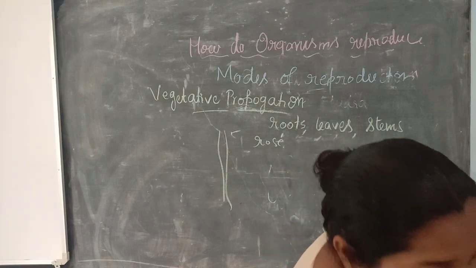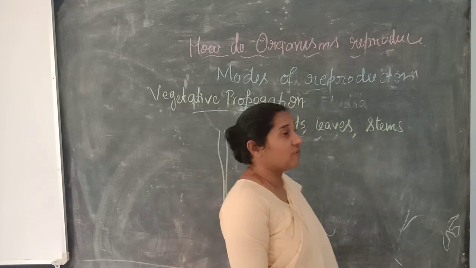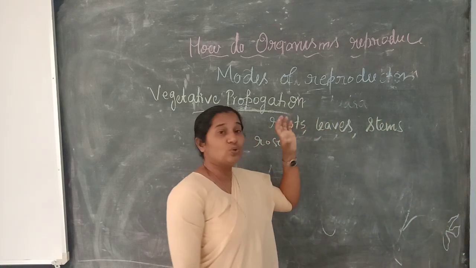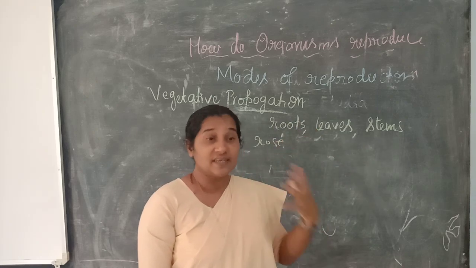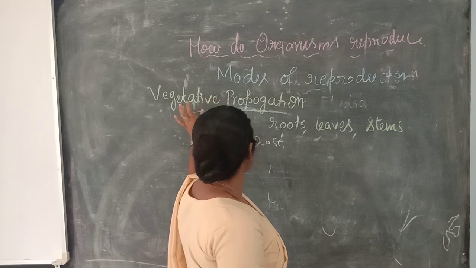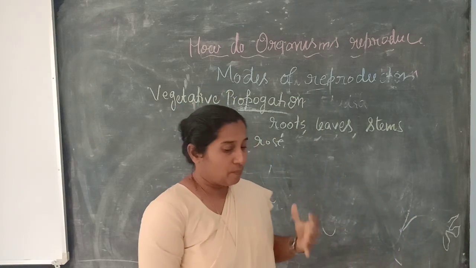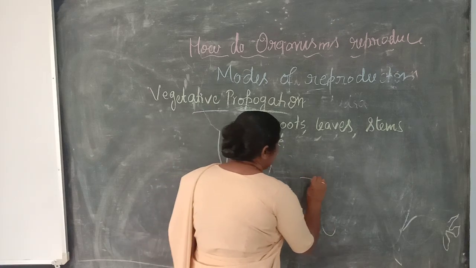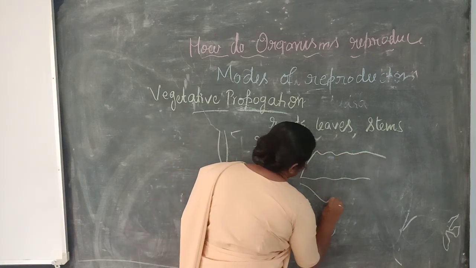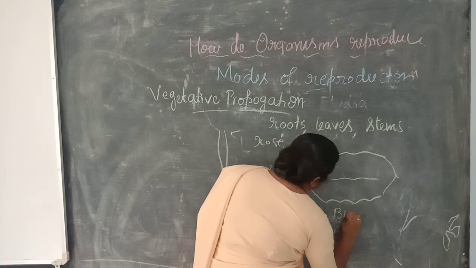Vegetative propagation is nothing but growing either from roots, leaves or from the stem, where the plant is able to grow into another adult individual. We call it vegetative propagation. In your syllabus they have given one leaf, so I will just draw the leaf here. This leaf is what we call a